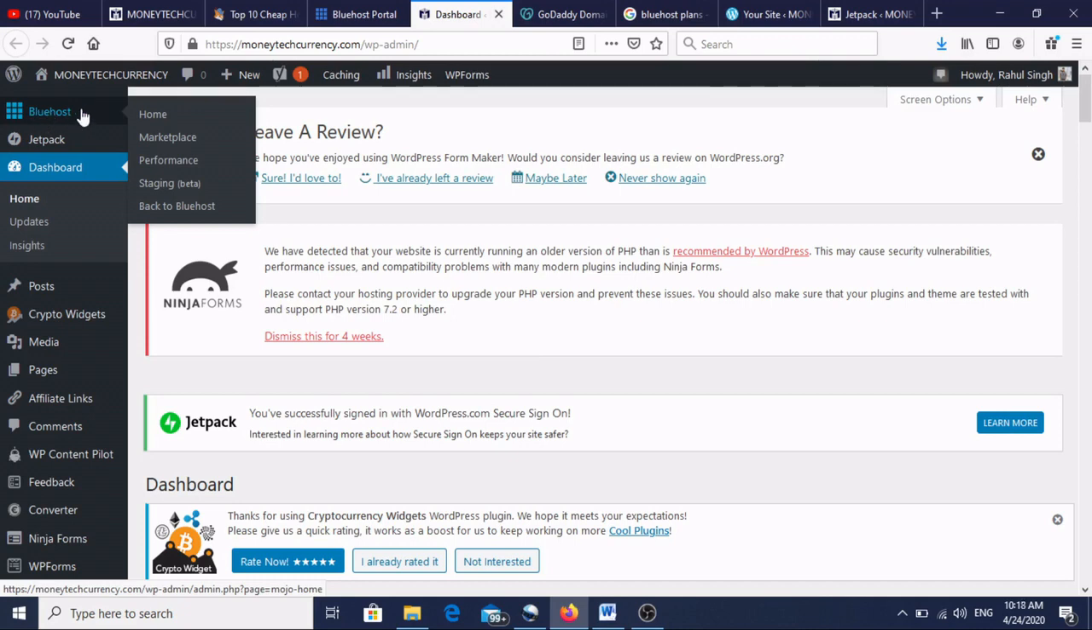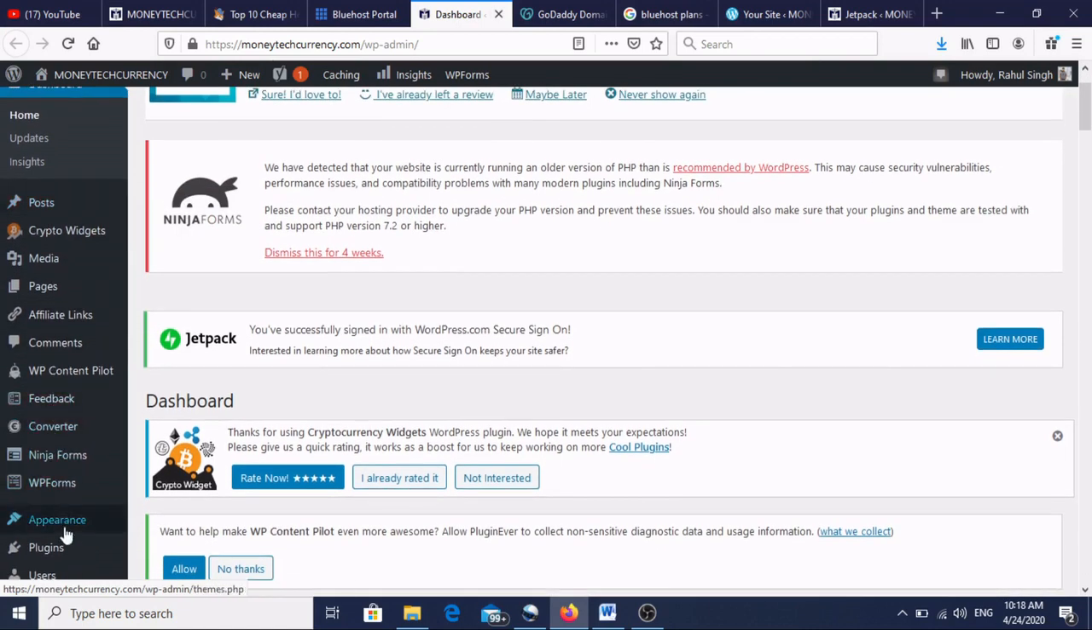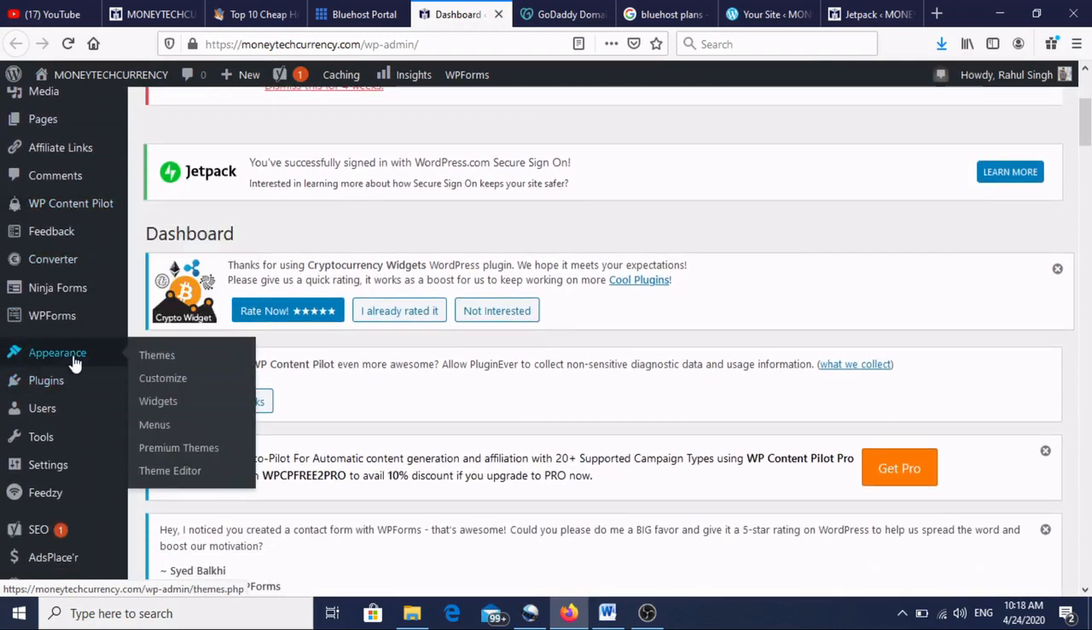So this is Bluehost. Because we have taken the hosting from Bluehost, it will show the Bluehost hosting. Then the dashboard will show, this is the dashboard. This is home, and these are the posts, where you can do any post on your website. So many options are there, but first we need to have one appearance. So we will click on appearance. In appearance, we will click, then themes, customize, widgets, menus, and the premium themes editor will come. Premium we don't want, we'll make the theme first. Click on themes.